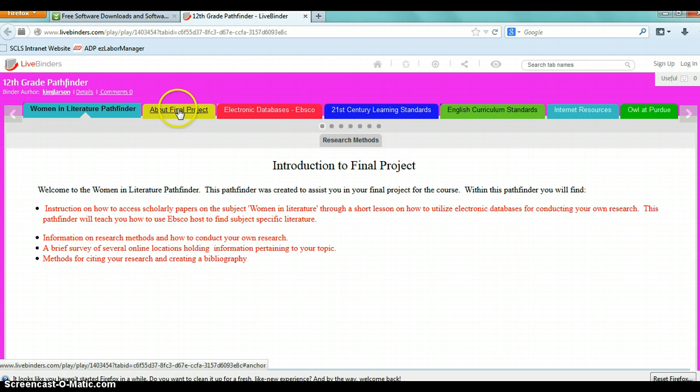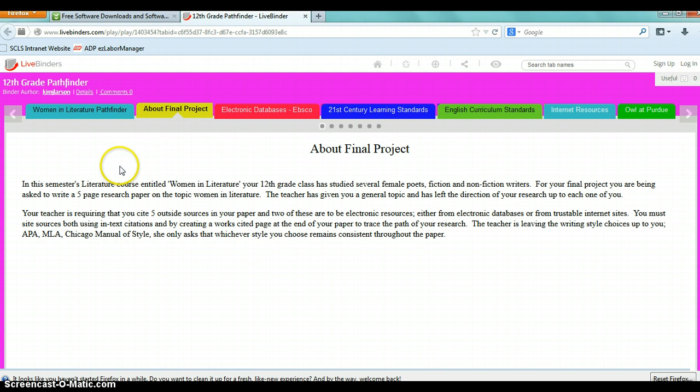So we have the second tab here about your final project. In this semester's literature course entitled Women in Literature, your 12th grade class has studied several female poets, fiction, and nonfiction writers. For your final project, you're being asked to write a 5-page research paper on the topic Women in Literature. The teacher has given you a general topic, but has left the direction of your research up to each of you. Your teacher is also requiring that you cite 5 outside sources in your paper, and that 2 of these sources be electronic, either from electronic databases or from trustable internet sites.